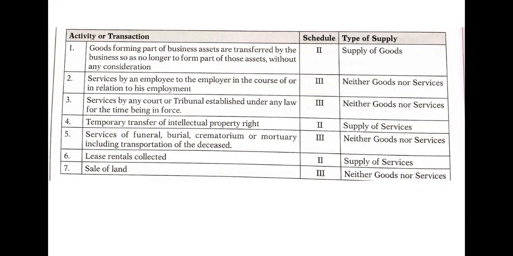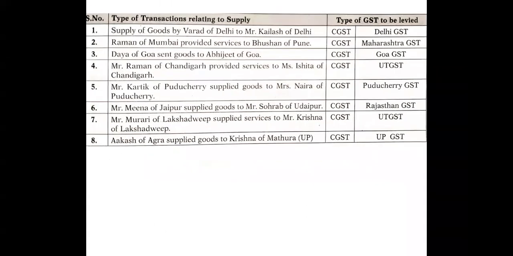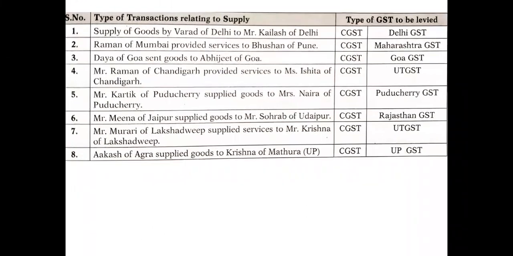You have studied this in income tax. If you sell land or any kind of capital asset and get a gain out of it, that gain is a capital gain for you, which is the third or fourth head of income tax. On that, you will be paying your income tax. So neither goods nor services are taken for the sale of land. Now we'll see some of the transactions which are treated as CGST, SGST, or some other taxes. Okay, we'll see the first transaction.